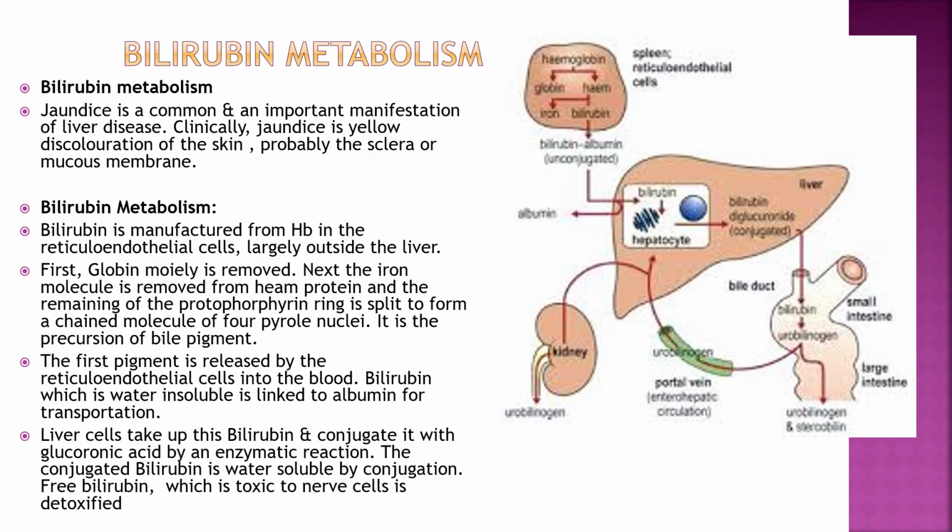In the gastrointestinal tract, in the large intestine, by the action of bacterial flora it is converted into stercobilin, and then it is excreted in the feces, and that gives brown or yellowish color to the stool. In the kidney it is excreted as urobilin or urobilinogen, and that gives yellow color to the urine. So this is bilirubin metabolism.